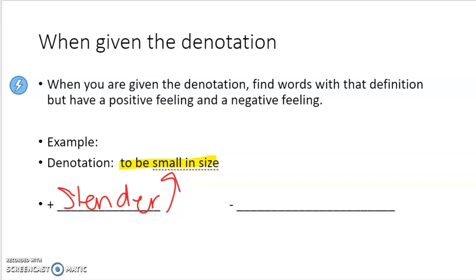Another word to be small in size would be maybe skinny, right? So if someone is saying you're skinny, that's more of a negative connotation, but it has the same definition. So if you looked up this definition, to be small in size, both these words would pop up. So you would just then determine if it's a positive word or a negative word and be able to put it on the line. Okay, so I hope this helps.